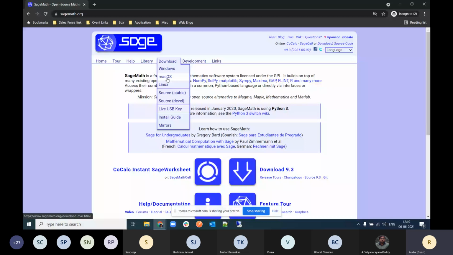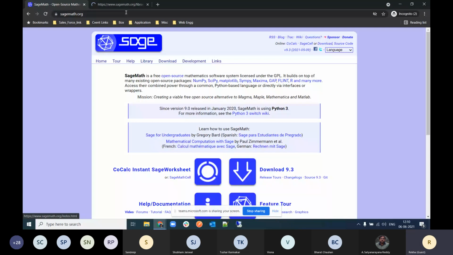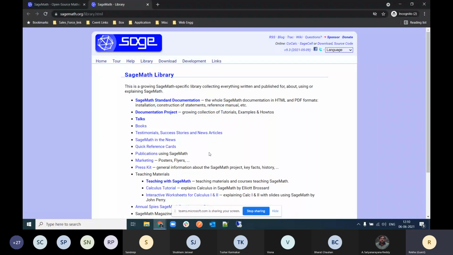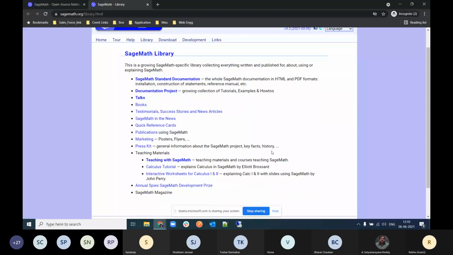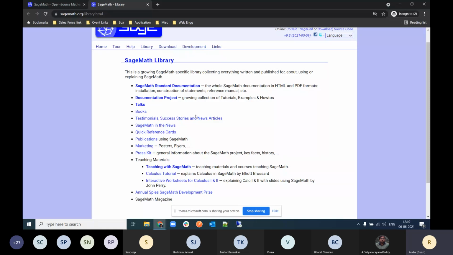But if you don't want to download it, it's good news, you can work over it online as well. Libraries are given here. If you go over here, you will get all the reading material about SageMath, the books, and YouTube videos.